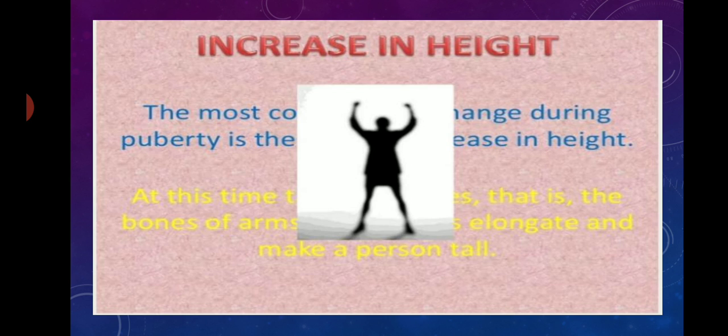So first of all, we will discuss increase in height. The change in height of a person is the noticeable change during puberty, and there is a sudden increase in height due to the elongation of long bones of the legs and arms. And two factors determine the height of a boy and a girl: the genes they inherit from their parents and the kind of food they eat during this period. And that's why it's important to eat nutritious food during adolescent age.